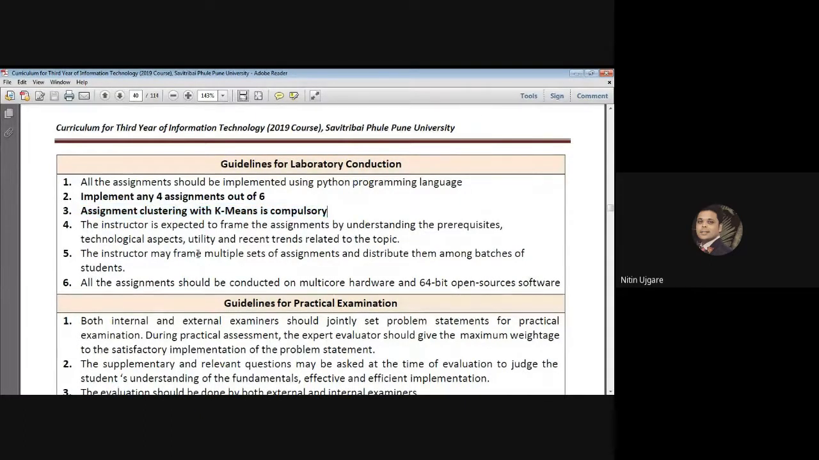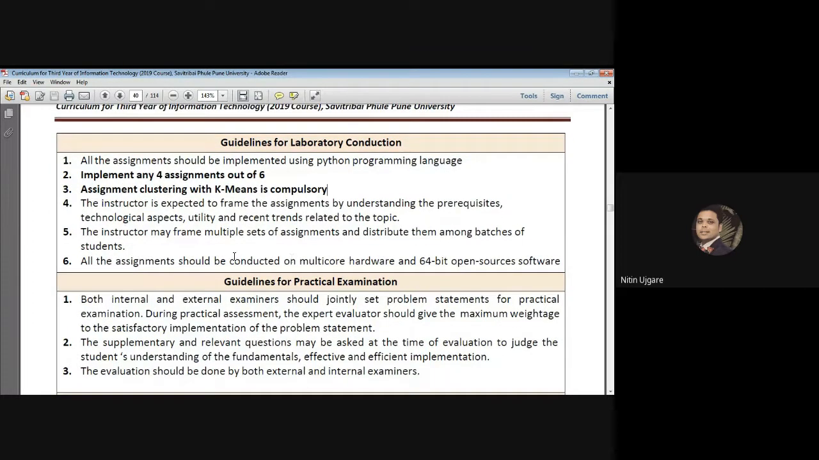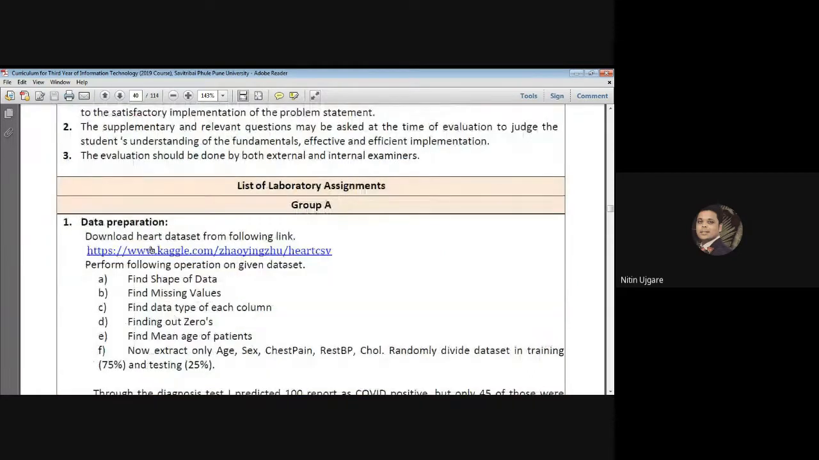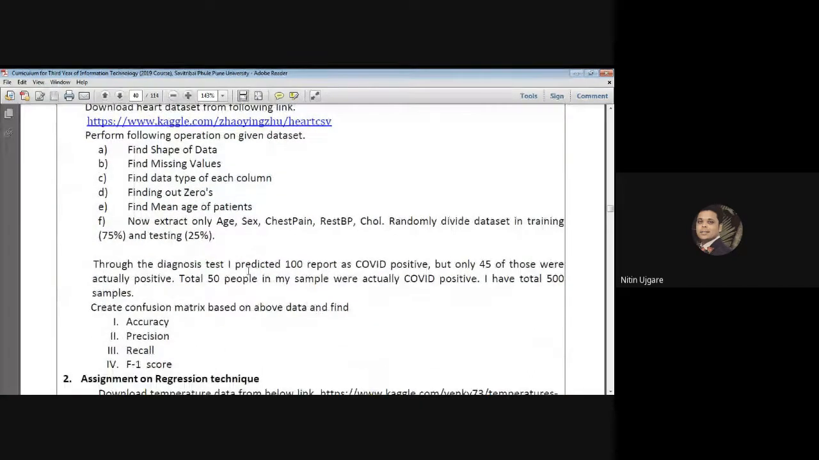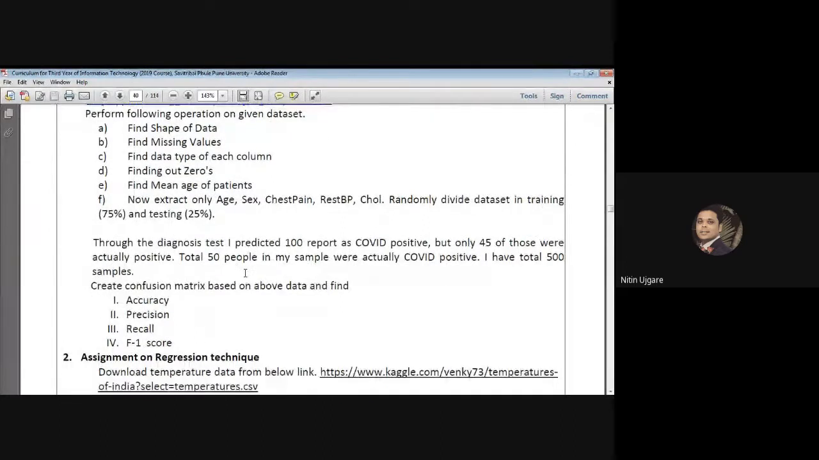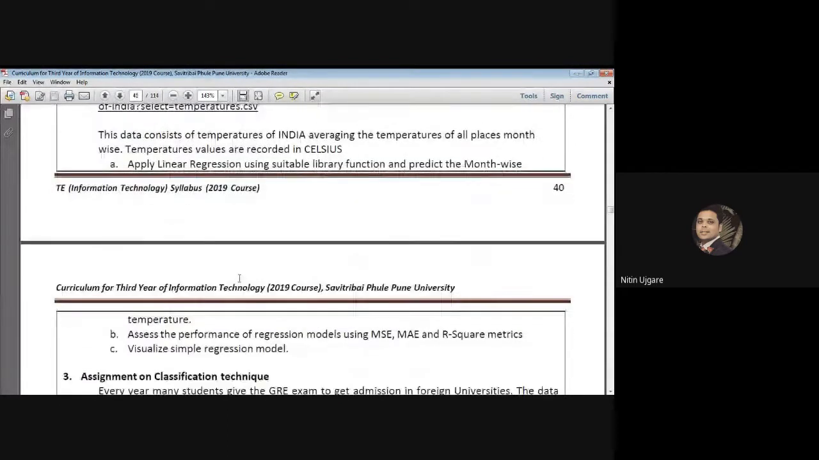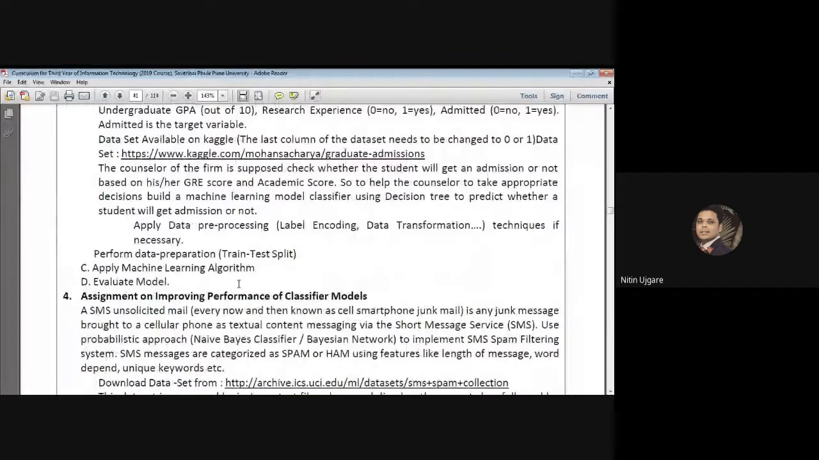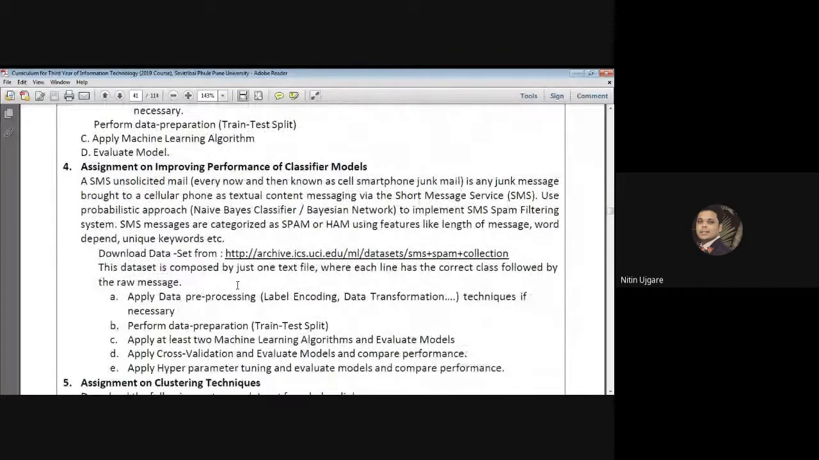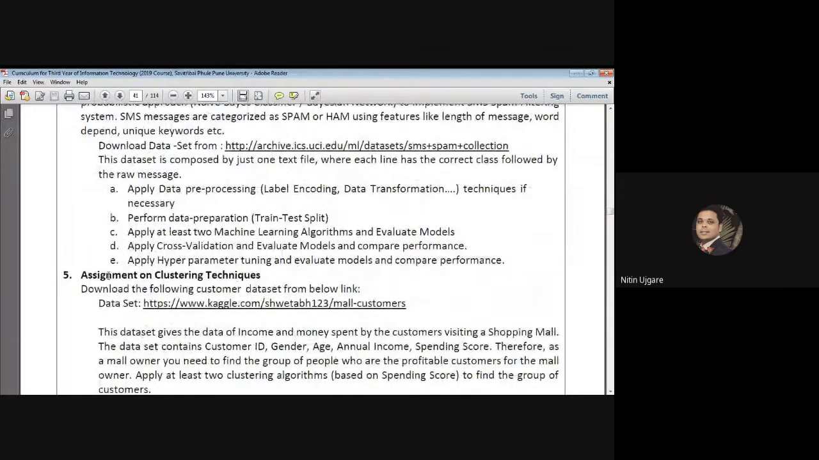Because the majority of students are not aware about Python, how to perform the data set preparation in Python, I have selected the first assignment. So this is the first assignment, based on the data set preparation. So this is mandatory. And then because the k-means clustering is compulsory, we have to implement it. So this is the clustering one, the fifth assignment.